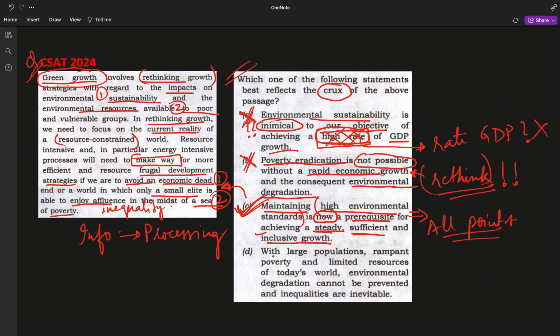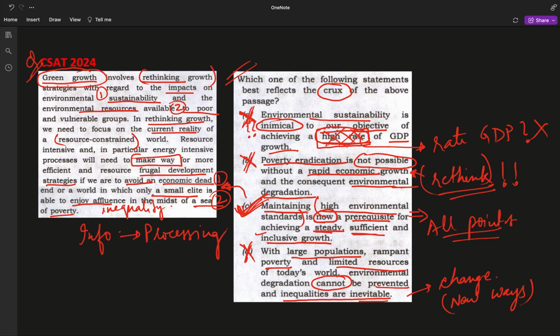Let's move to point number D again. With large population, rampant poverty, and limited resources of today's world, environmental degradation cannot be prevented and inequalities are inevitable. No, this is what the author wants us to change. So therefore, it is possible by newer ways. So this is not what the author wants to convey. It wants to convey that you need to rethink your existing strategies, and that is what point number C covers.